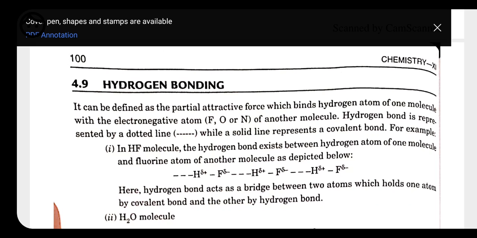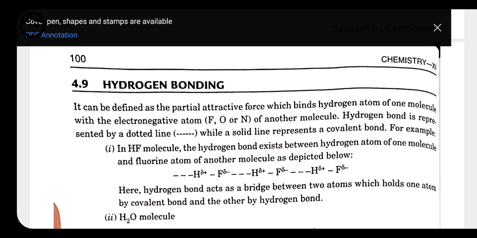is called a hydrogen bond, which is a weak force of attraction, formed because of the difference in charges, because fluorine is going to have a partial negative charge and hydrogen a partial positive charge. Because of the difference in charges, they show attraction towards one another, and because of that a hydrogen bond forms. Because fluorine is highly electronegative, it has the tendency to pull the hydrogen of the other molecule also. So the bond that forms is called a hydrogen bond.